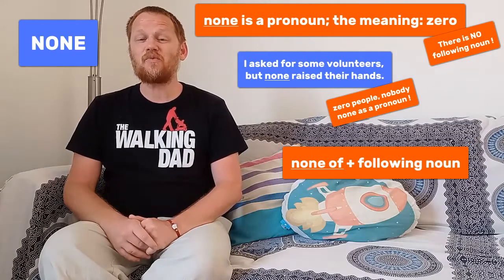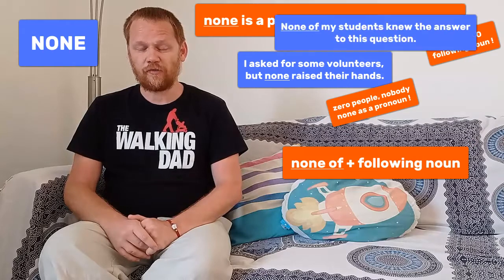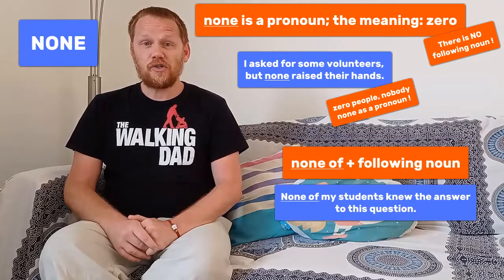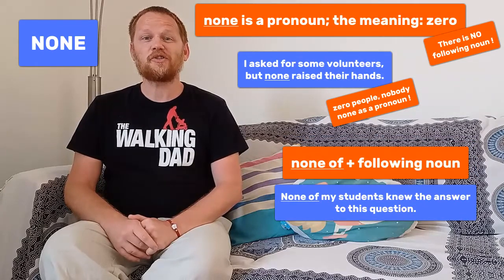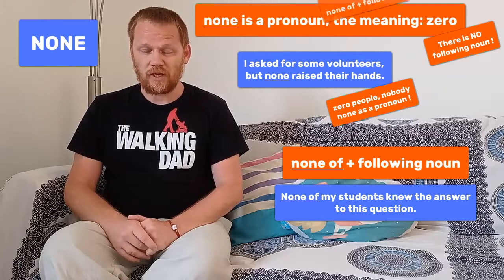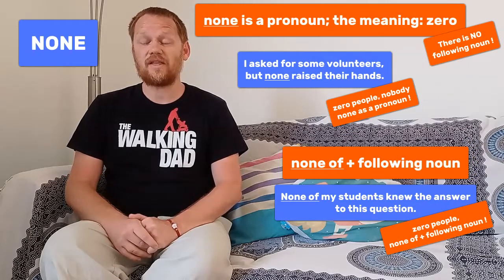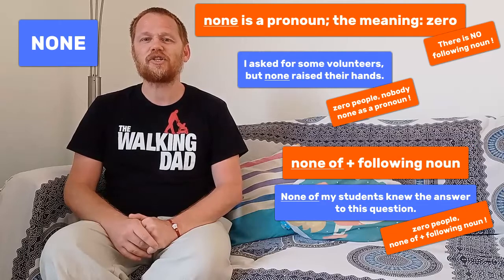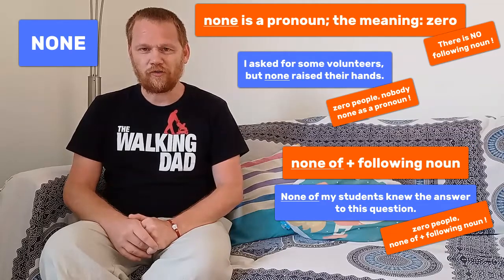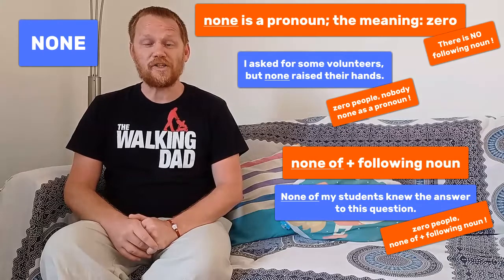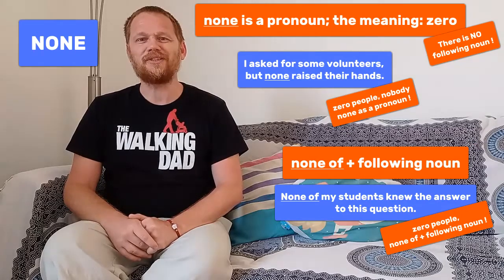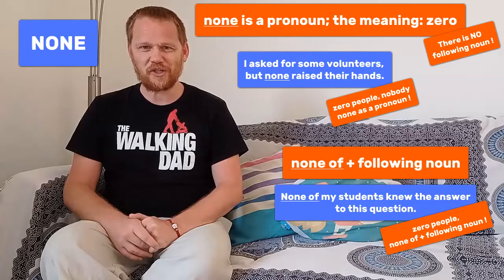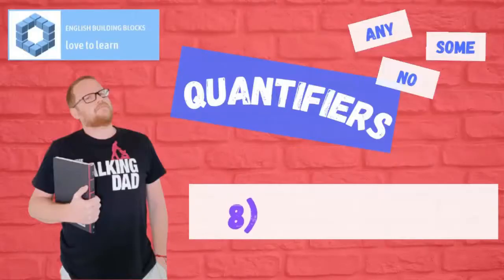Another example now with none of. None of my students knew the answer to this question. Okay, so here we use it with a following noun, but then we need to use the expression none of. None of my students knew the answer to this question. Okay.